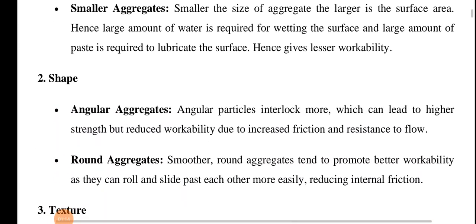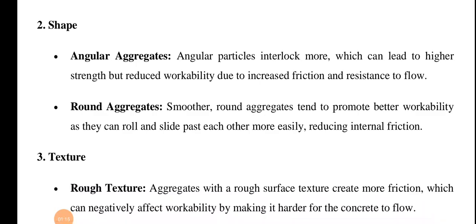Okay, now next is shape of aggregate. As we know, angular aggregates interlock more, which can lead to higher strength but reduced workability due to increased friction and resistance to flow. On the other hand, if we talk about rounded aggregate, it is smooth, and round aggregates tend to promote better workability as they can roll and slide past each other more easily, reducing internal friction.